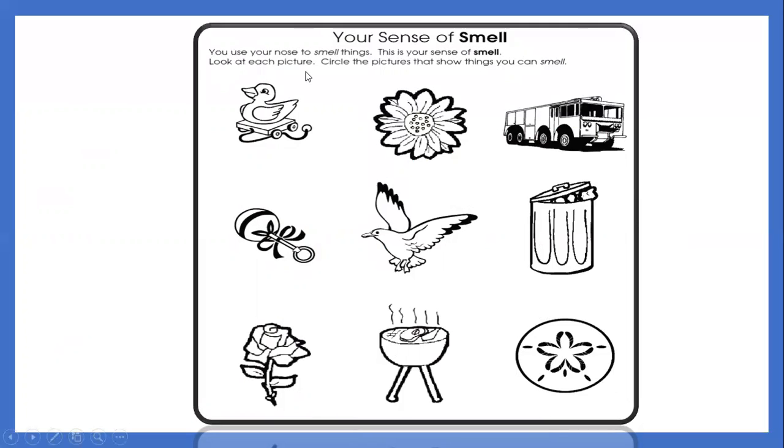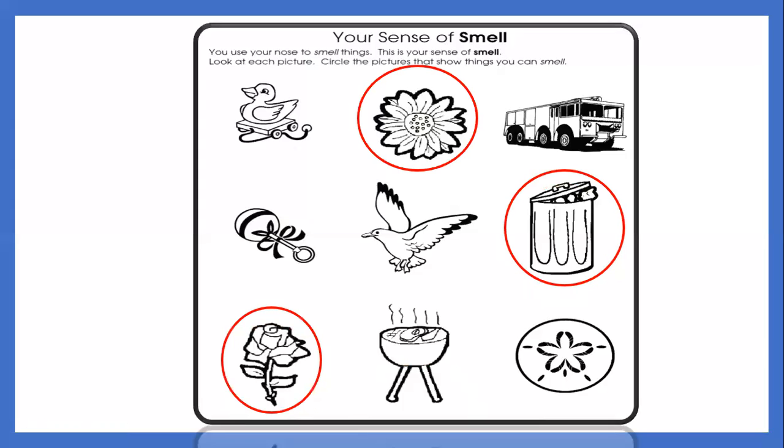Look at each picture. Circle the pictures that show things you can smell. For example, in the first column, we have the flower because we can smell a flower. How about the second picture? We have a bell, a bird, and a trash bin. You can smell the trash bin. And in the last column, we have the flower and the smell of the grilling meat.